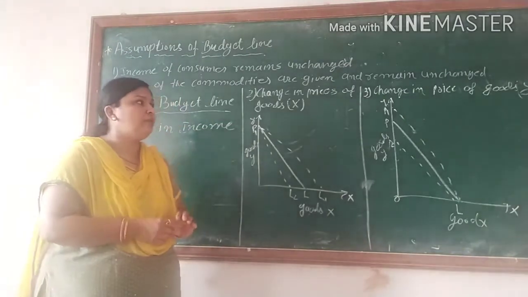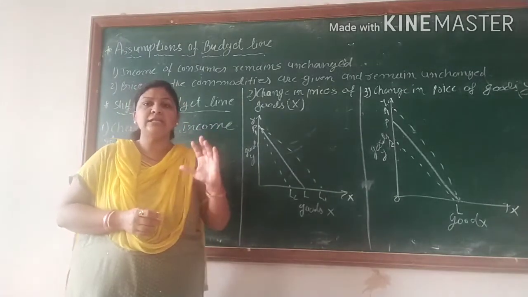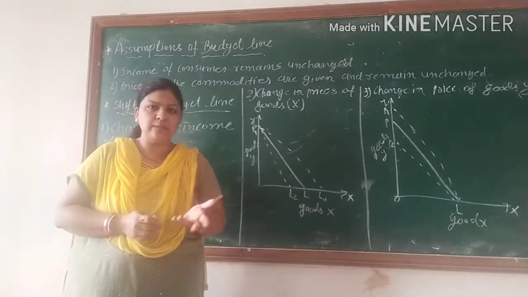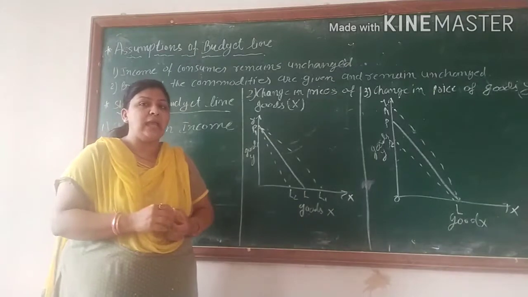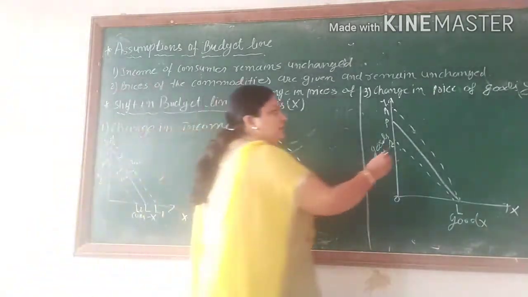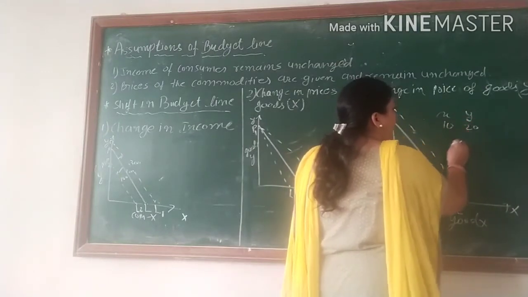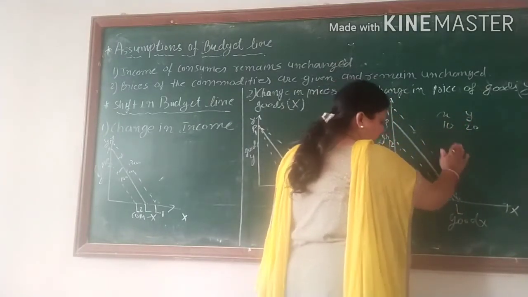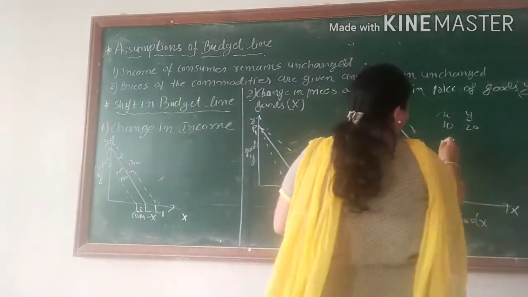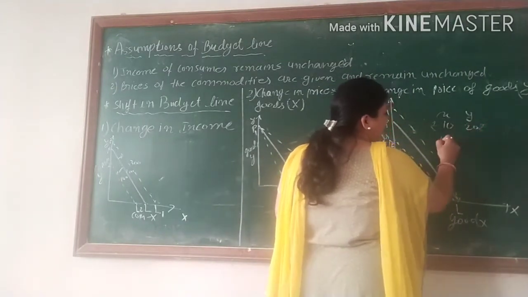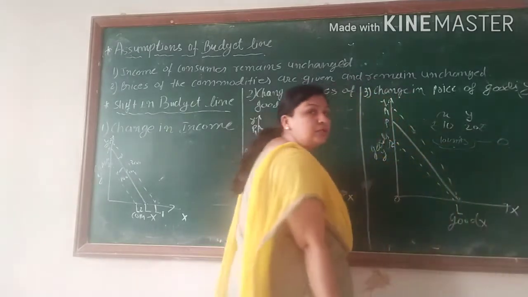Suppose the consumer's income is 100 rupees. So we are just planning for that 100 rupees. Budget is just a planning. But at the same time, we already saw that X goes with 10 rupees and Y goes with 20 rupees. If we get 10 units of good X, we consume 0 units of good Y.